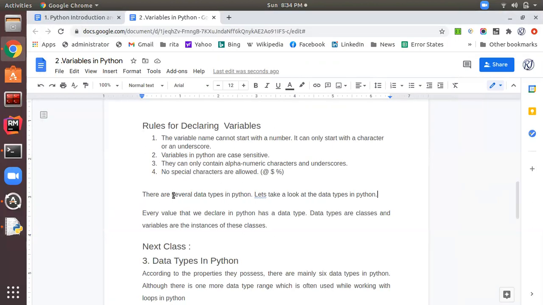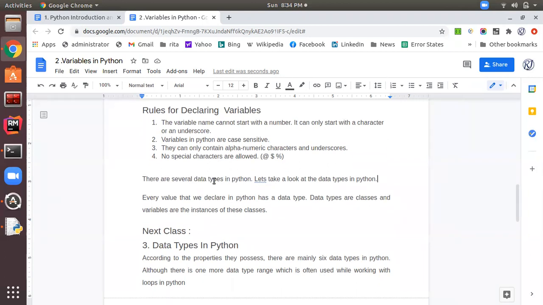So these are the four rules of declaring a variable. First, a variable name cannot start with a number. It can only start with a character or underscore. Second, variables in Python are case sensitive. Third, they can only contain alphanumeric characters and underscores. No special characters are allowed. So these are the four rules you should remember by heart in Python.